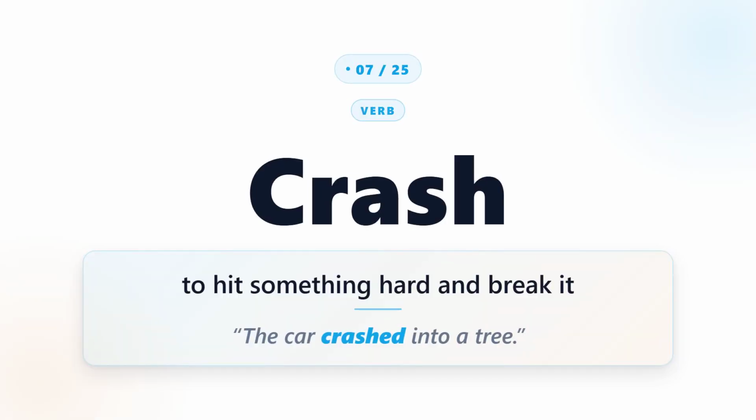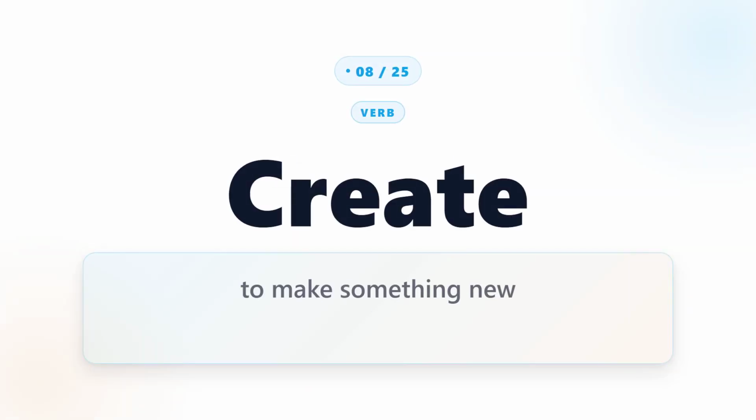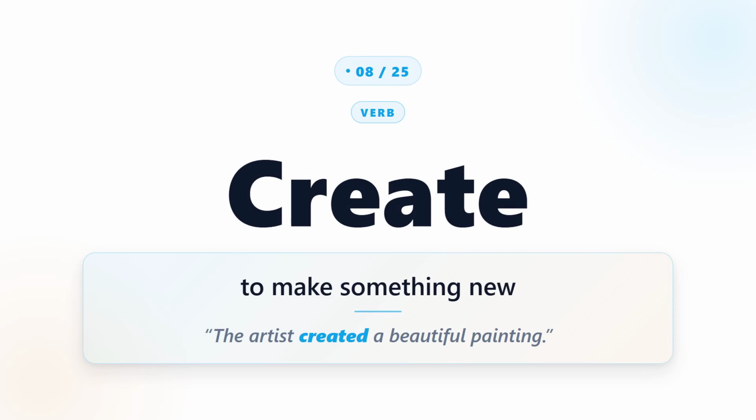Crash. Crash means to hit something hard and break it. For example, the car crashed into a tree. Create. Create means to make something new. For example, the artist created a beautiful painting.